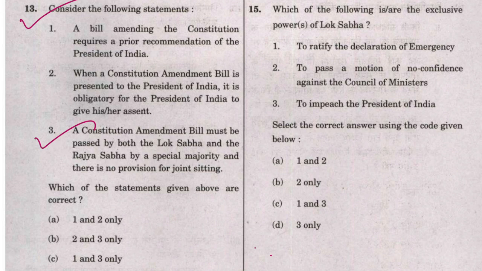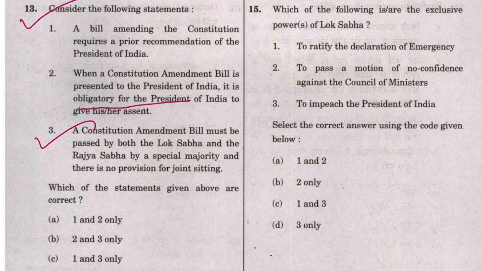If the president sends it for reconsideration, then also a time lag might happen. But as I said, constitutional amendment bills are supposed to be of utmost need. So here it is very obvious to think that it will be obligatory for the president to give his or her assent on the constitution amendment bill.